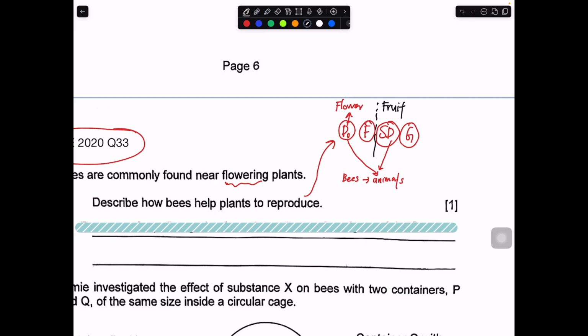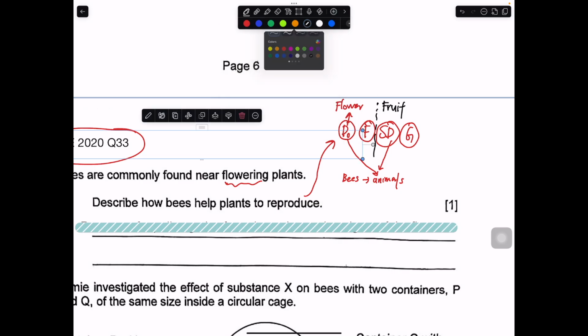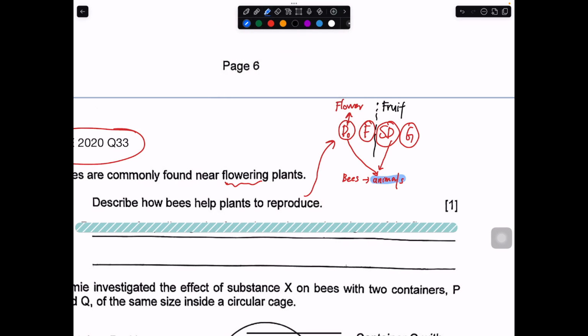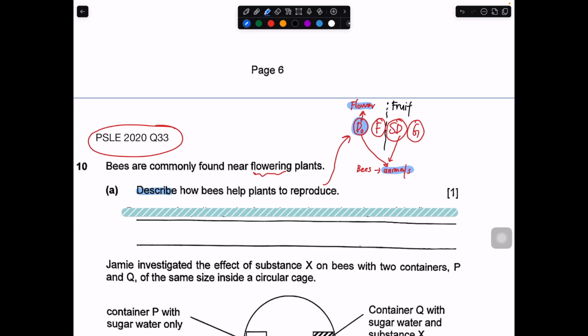So the general rule of thumb is that if you see an animal and you see a flower, most likely we're going to talk about pollination. But if they give you a fruit, and they tell you an animal, then most likely it's going to be seed dispersal. So basically, describe how bees help the plant to reproduce. In this case, we are really talking about pollination.